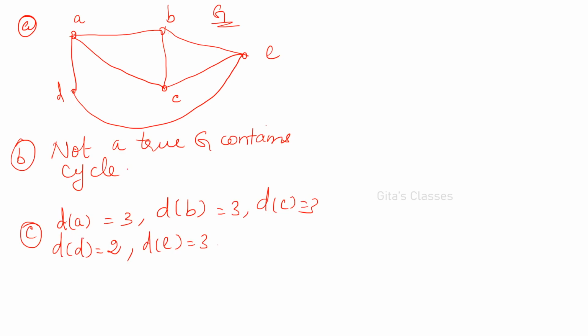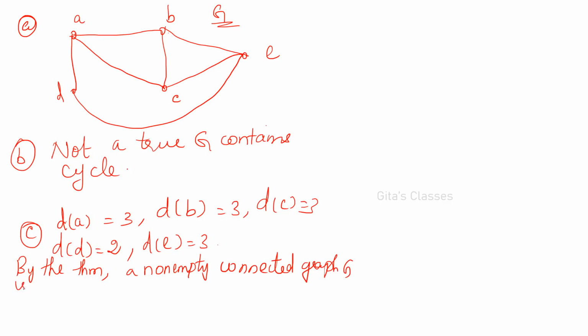Therefore, by the theorem, a non-empty connected graph G, is it connected? It is connected. Okay. A connected graph G is Eulerian if and only if its vertices are all of even degree.